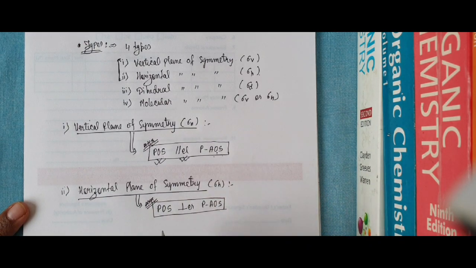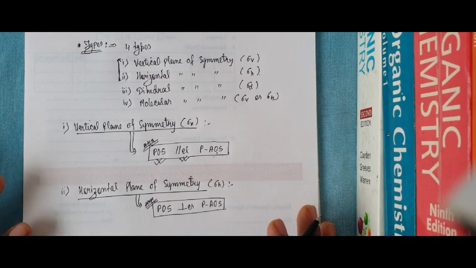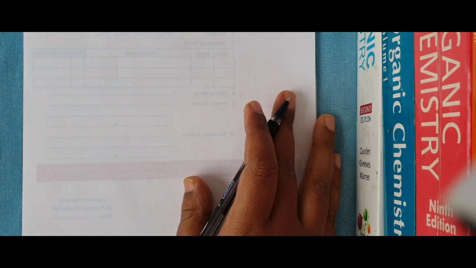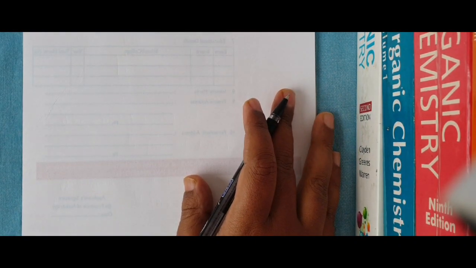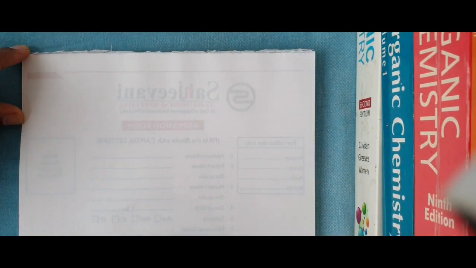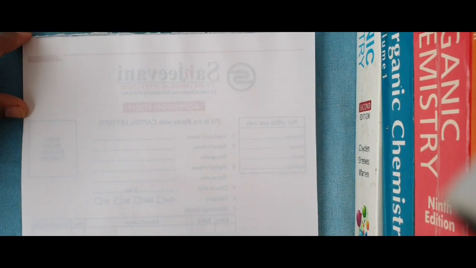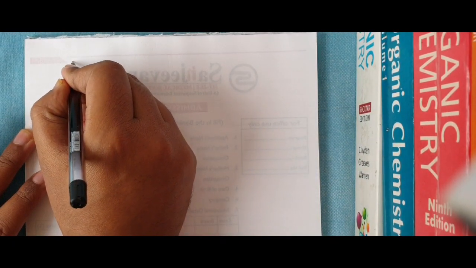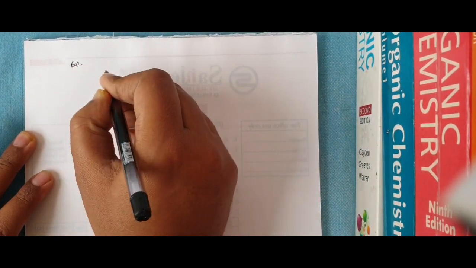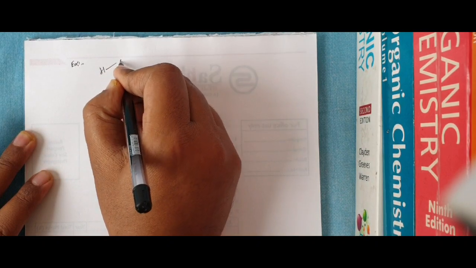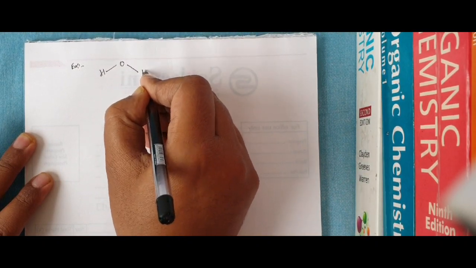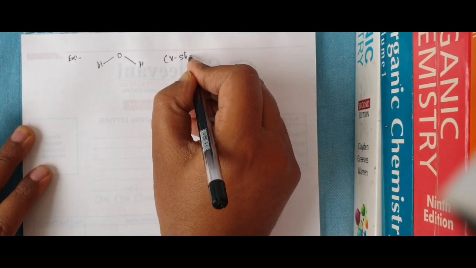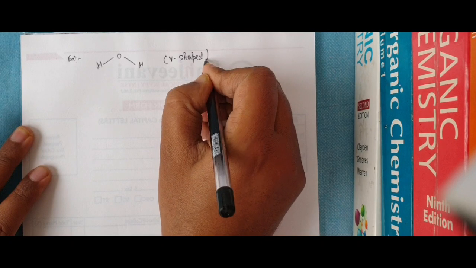Okay, I start with an example of water. As I discussed water in the axis of symmetry video, water is V-shaped.